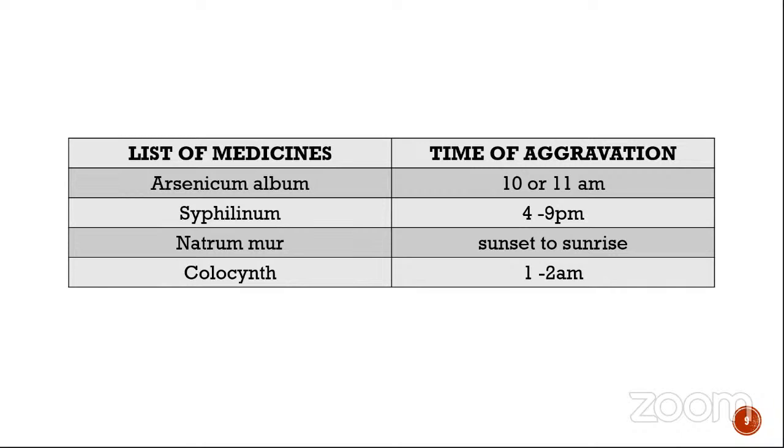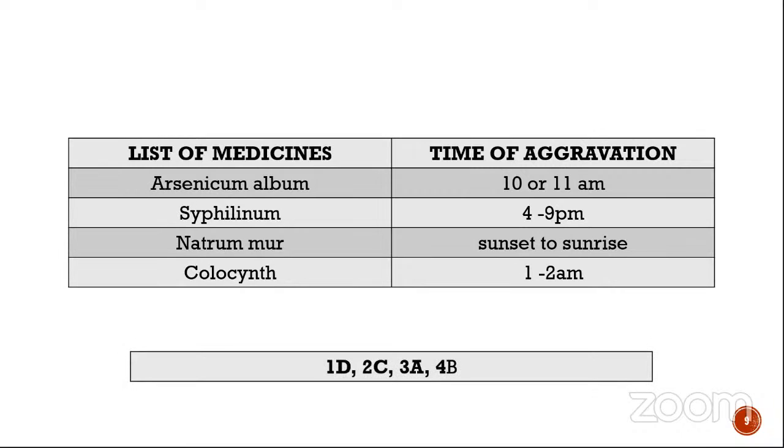Natrum mur, especially the stomach complaints, general complaints also, are aggravated at 10 or 11 a.m., like sulphur. Sulphur also has that empty sensation in the stomach or all-gone sensation at 11 a.m. So natrum mur will go to option 1. Colocynth, just like lycopodium, both of them have the aggravation at 4 to 9 p.m. So colocynth will go to number 2. Okay. So it's 1D, 2C, 3A, and 4B.